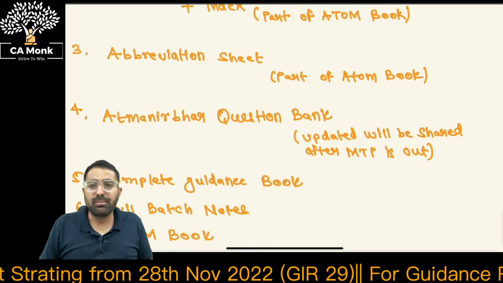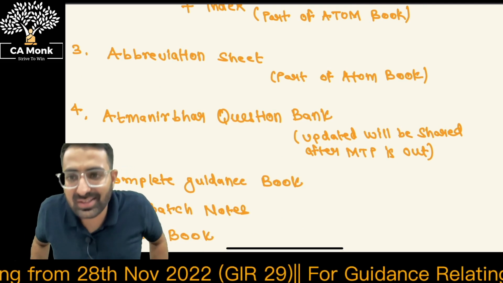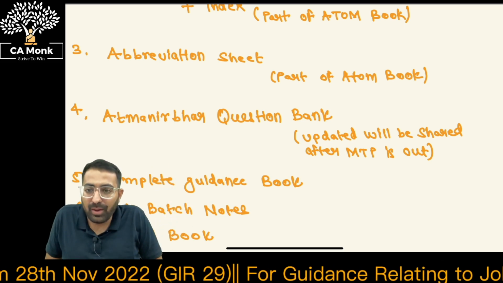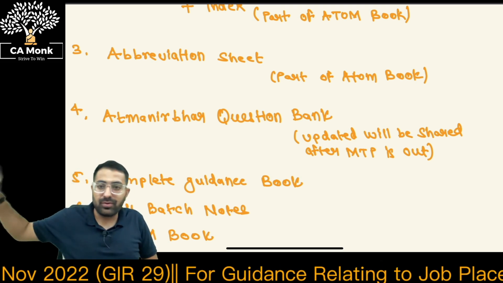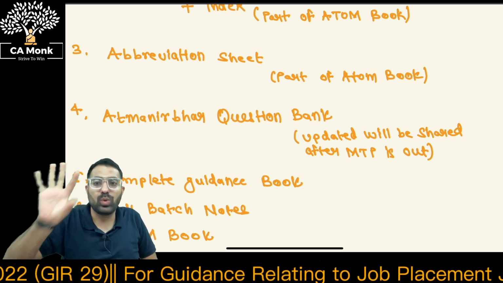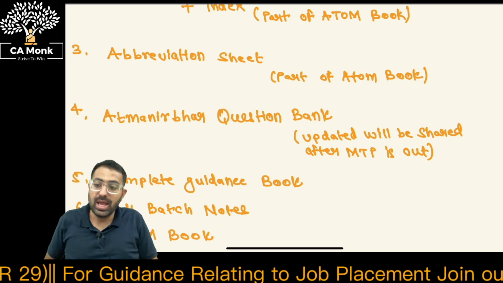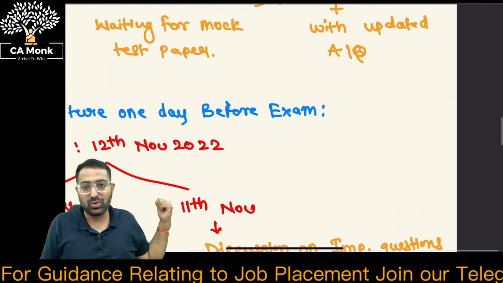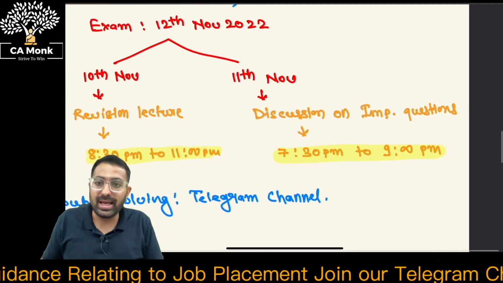Number 4, Atmanirbhar ICAI question bank. What is the Atmanirbhar ICAI question bank, sir? It is a compilation of all the past examination papers, where we have comprised all the papers from the start of the attempts till now. The book might be big, but nothing to worry as such. A lot of things are repeated. We are going to be discussing a few of the important questions in our one-day revision, which is on 11th of November. We'll be discussing all the important questions from the Atmanirbhar ICAI question bank. So nothing to worry as such.